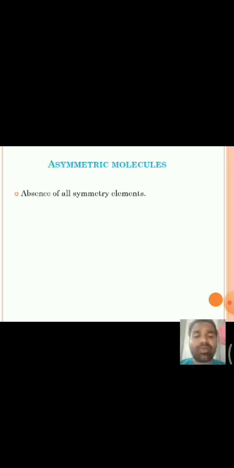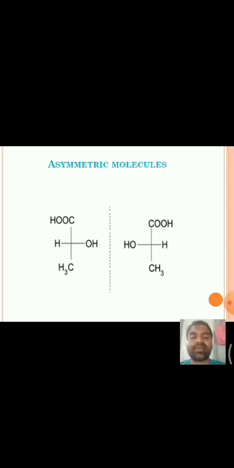And one more type of molecule is asymmetric molecules, in which all the symmetry elements, including the axis of symmetry, are absent. Those are called asymmetric molecules. Asymmetric molecules are also optically active. For example, lactic acid, in which all the symmetry elements are absent. And remember this point: all asymmetric molecules are dissymmetric, but all dissymmetric molecules are not asymmetric. However, asymmetric and dissymmetric molecules both are optically active. This is the relationship between symmetry and chirality, or symmetry and optical activity.